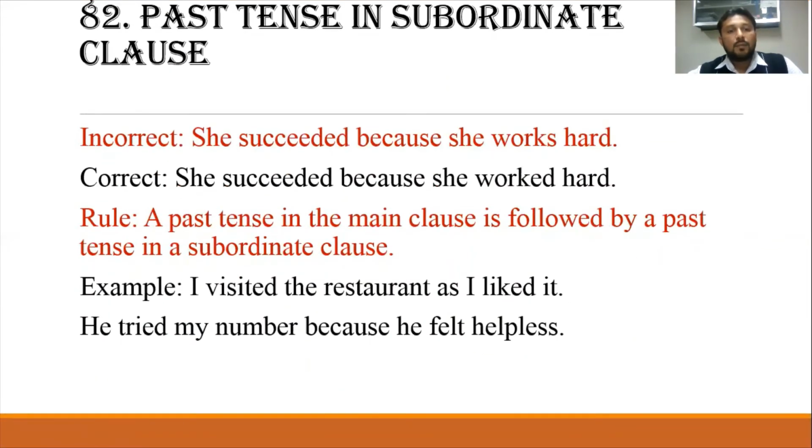Past tense in subordinate clause. She succeeded because she works hard. She succeeded because she worked hard. A past tense in the main clause is followed by a past tense in a subordinate clause. I visited the restaurant as I liked it. He tried my number because he felt helpless. So in both parts we have to use past simple tense.